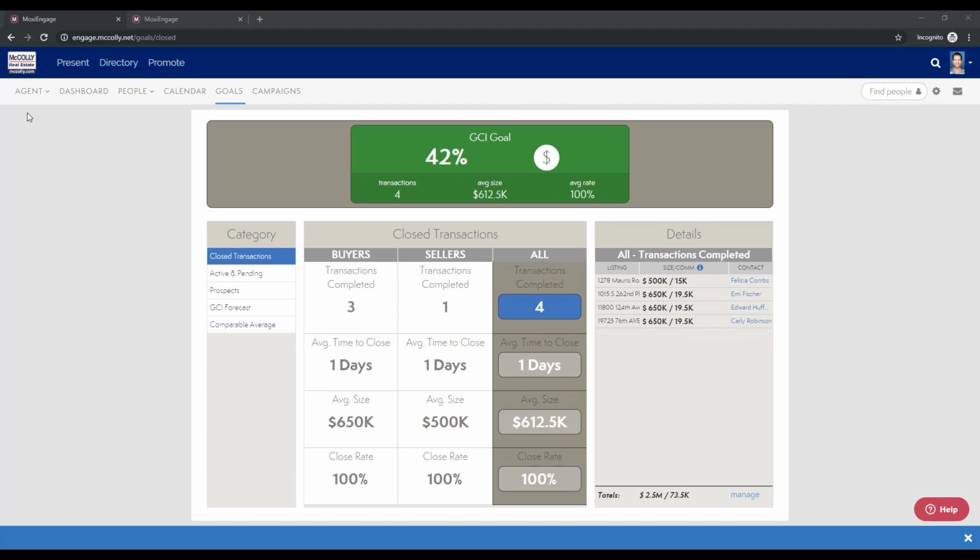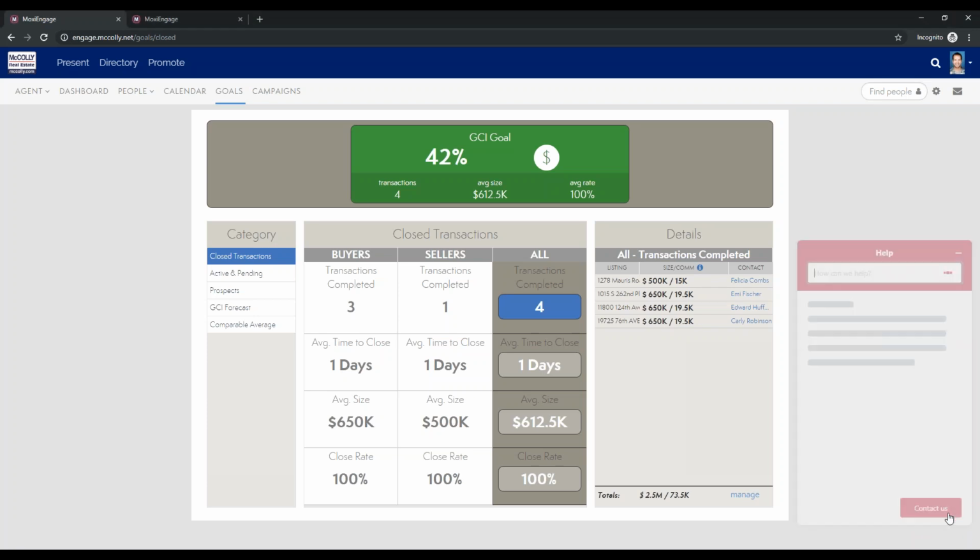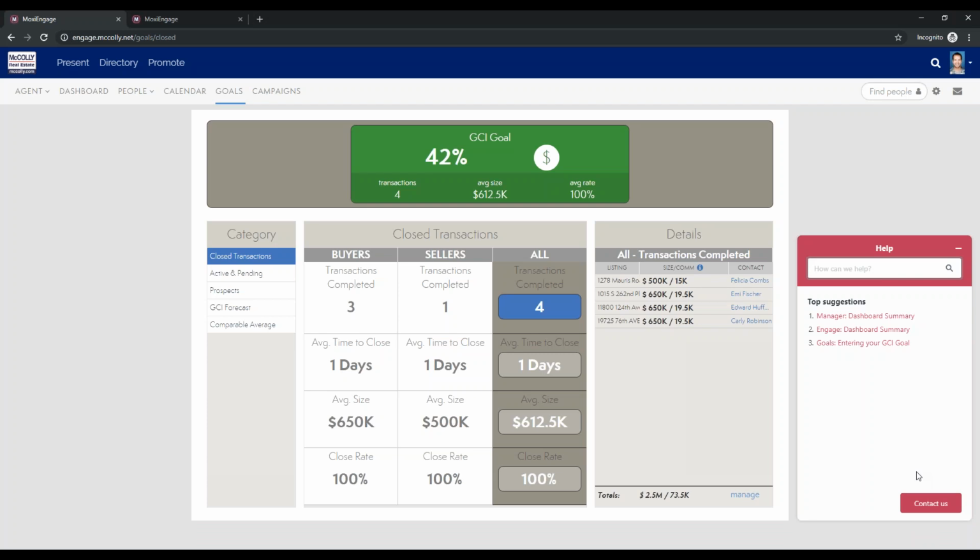What other questions did we have coming through? Let's see. We didn't have any others coming through. So while we're here, I'll remind you guys that this help button down here in the bottom right is going to be a great resource for you. That will connect to our support center, so you can just type through. If there's anything that you're stumped on, it'll give you some helpful tools to assist with answering any questions you might have, as well as connect to our support team.